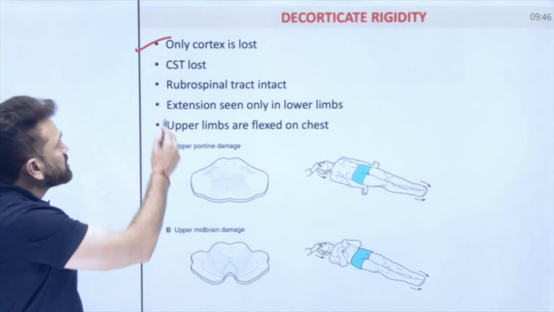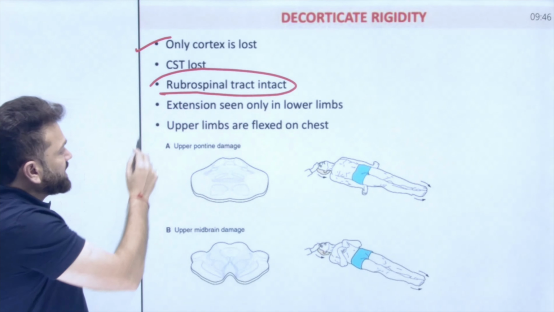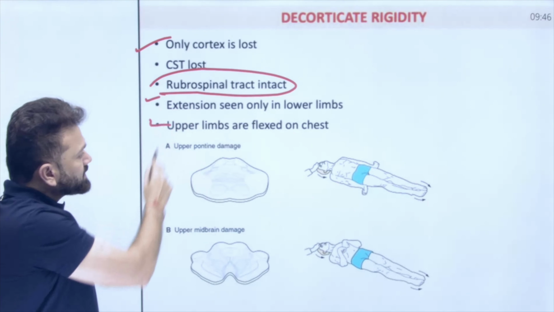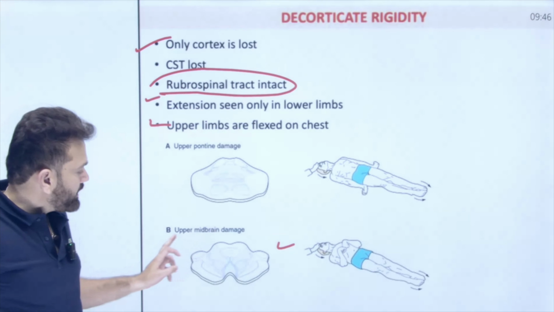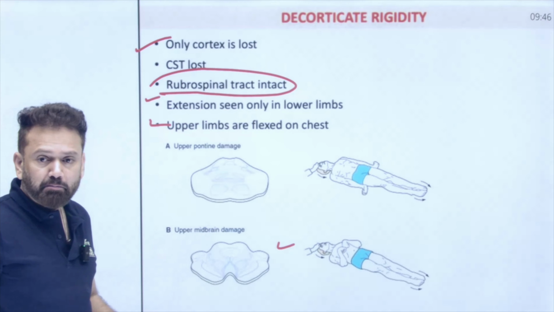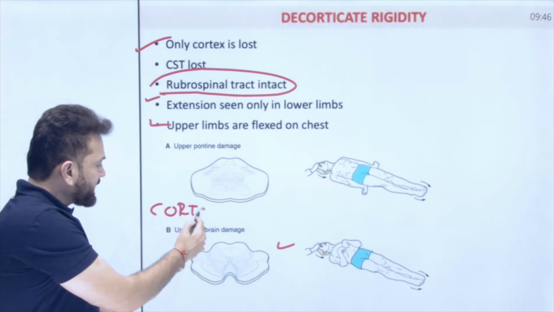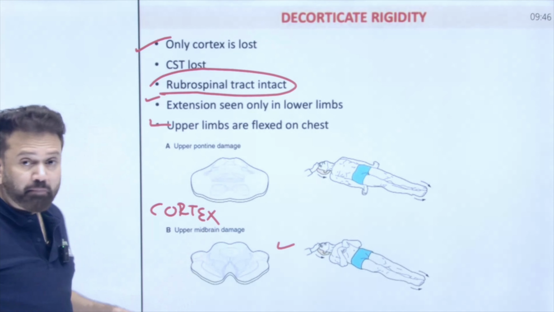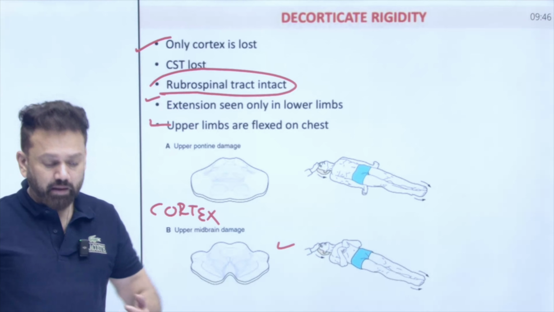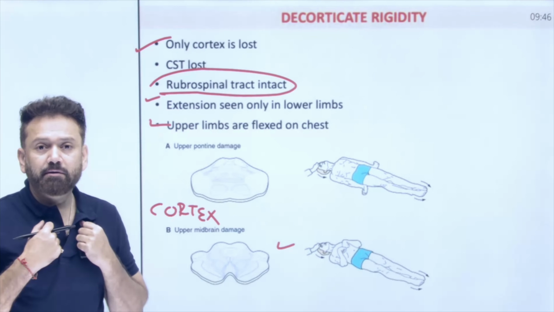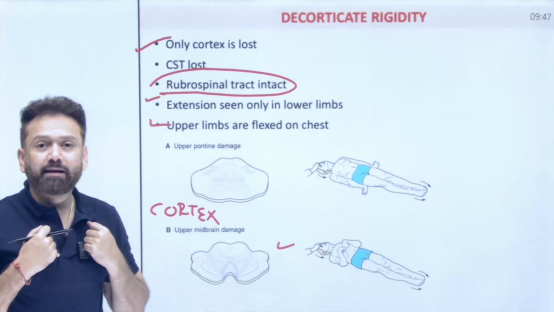Only cortex is lost, rubrospinal tract is intact. So patient will be the same, but upper limbs are flexed on the side of the chest. You can see this one. If only upper midbrain is damaged, meaning what? It means only cortex is gone, midbrain is intact. If midbrain is intact, rubrospinal tract is intact, hand will be flexed. Body will be rigid, but hand will be flexed.